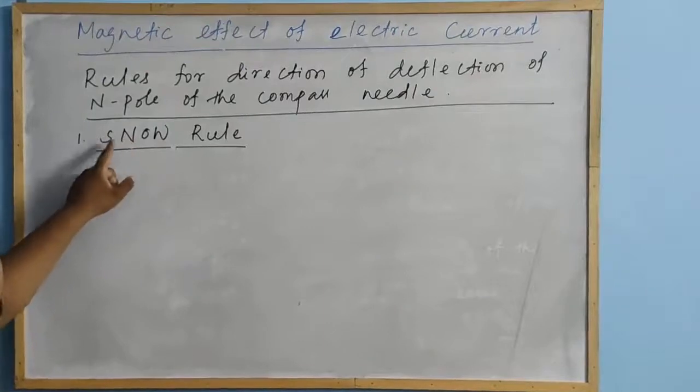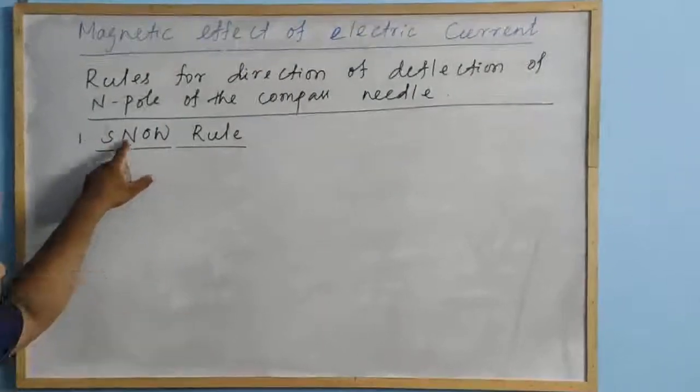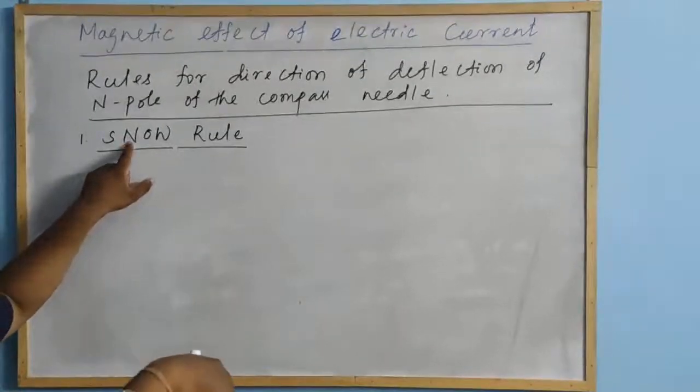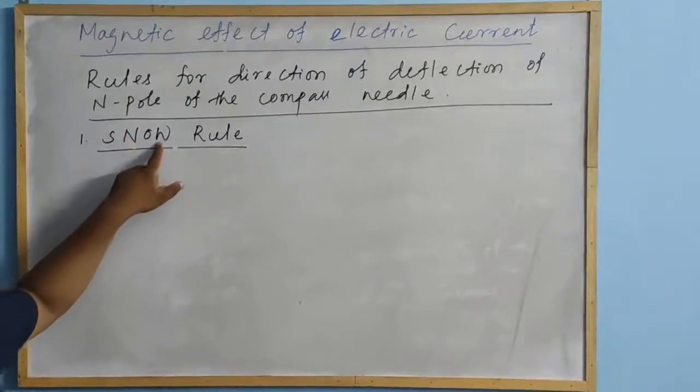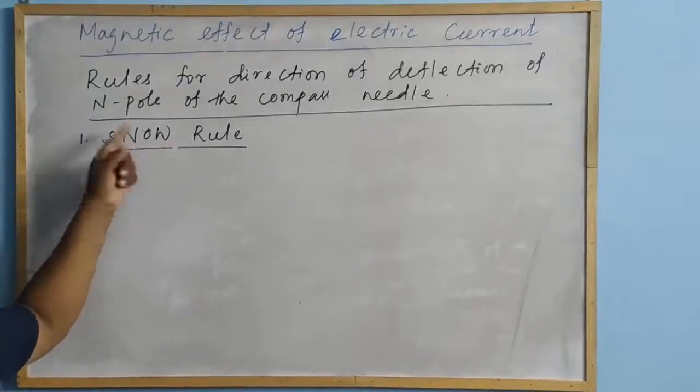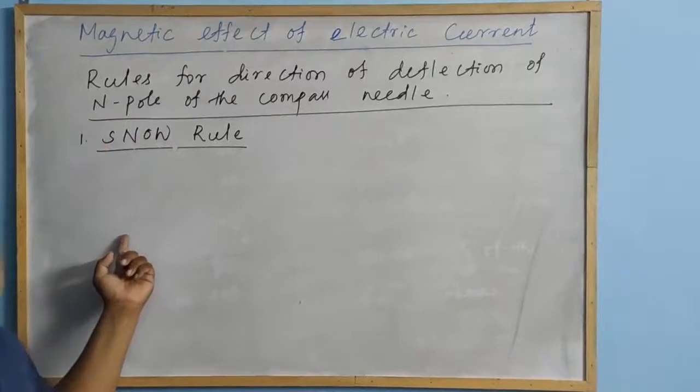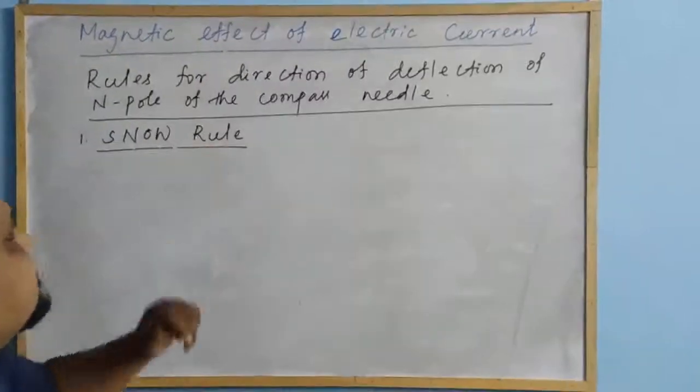South to north, the north pole of the compass needle deflects towards west. Then obviously the south pole will deflect towards east. This is the SNOW rule.